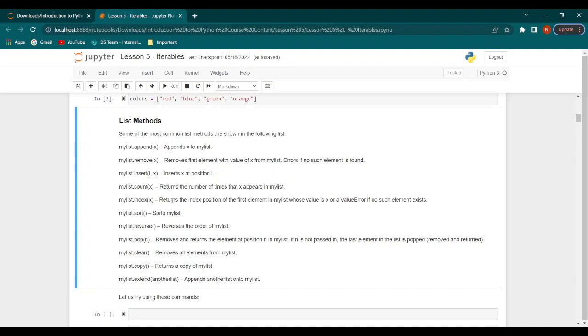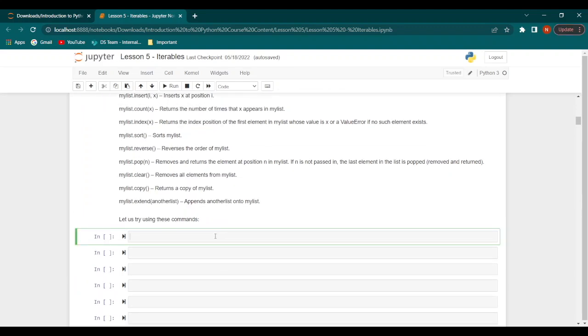Then we have list.index, which returns the index position of the first element in the list whose value is x, or throws an error if such an element doesn't exist. Then we have list.sort, which sorts the list. We have list.reverse, which reverses the order of the list. We have list.pop, which removes and returns the element at position n in the list. If n is not passed, then the last element in the list is popped. Then we have list.clear, which removes all elements from the list. We have list.copy, which returns a copy of the list. And we have list.extend, which appends another list onto this list.